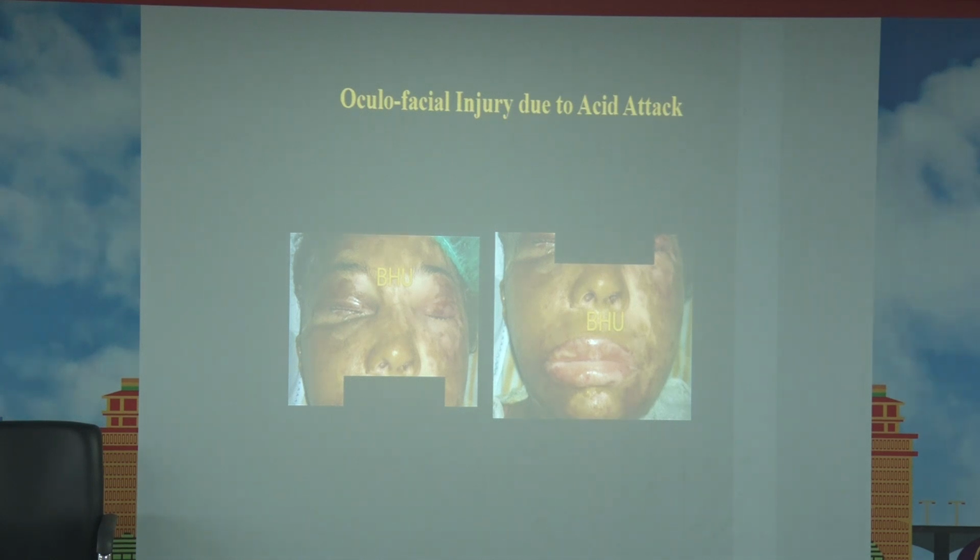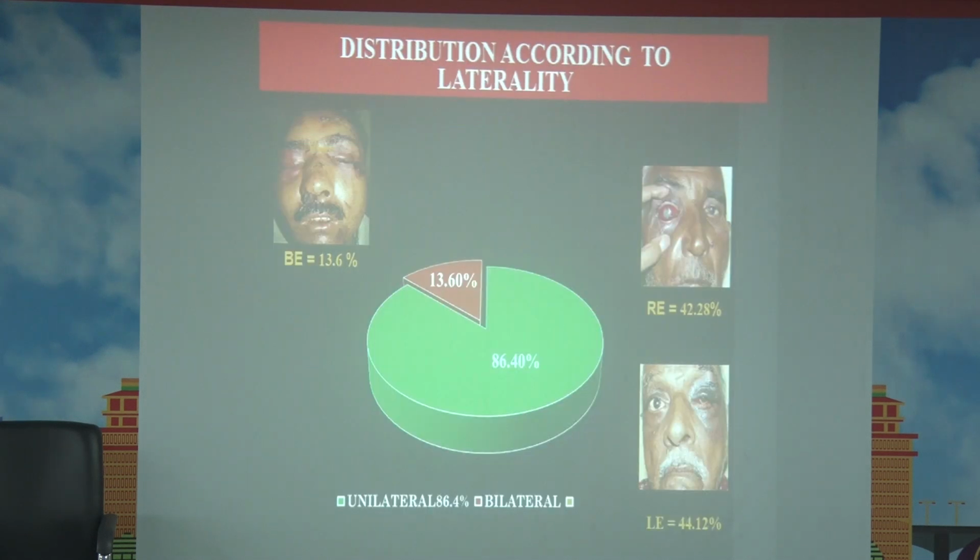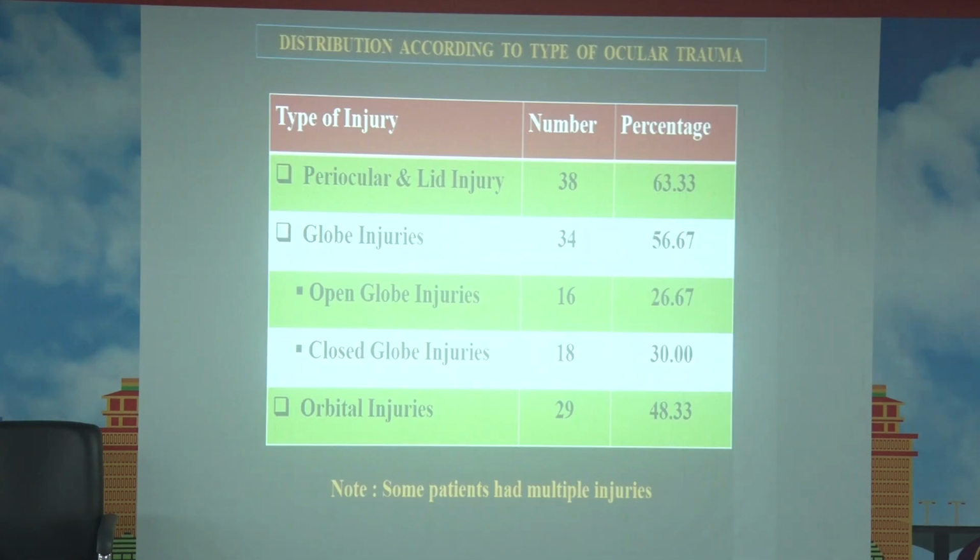There is oculofacial injury. All types of ocular injury are seen, like isolated, or associated with facial or cranial injury, and it may be associated with polytrauma. Unilateral ocular trauma is most common. Periocular and lid injury is most common, around 63% of cases, followed by globe injury and then orbital injury.